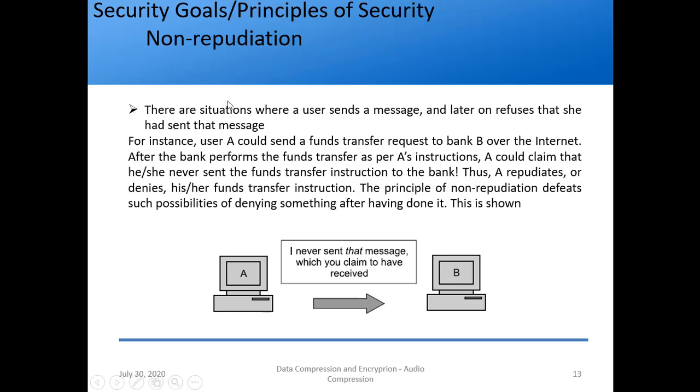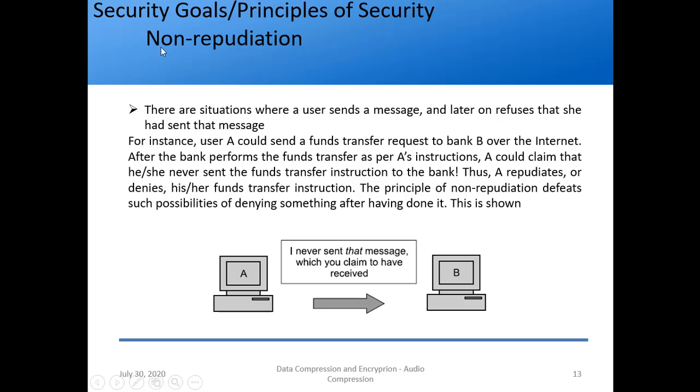So next is non-repudiation. Okay, this is very simple. There are situations where a user sends a message and later on refuses that he had sent that message, right? So for instance, user A could send a funds transfer request to bank B over the internet. After the bank performs the funds transfer as per A's instructions, A could claim that he or she never sent the funds transfer instruction to the bank. Thus this is called repudiation.